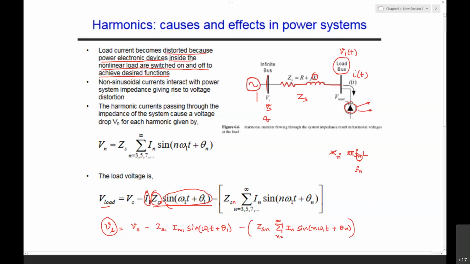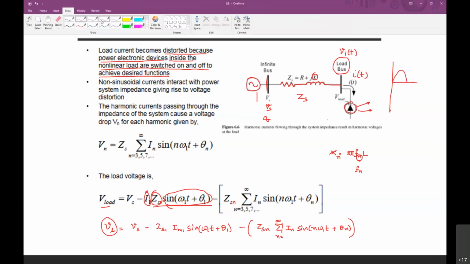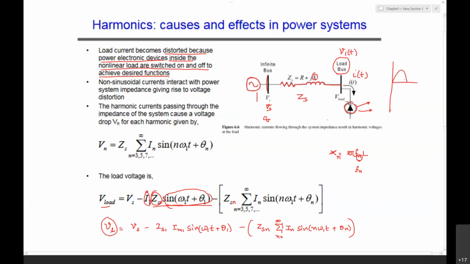Now when you observe the VL voltage, I'm just making out a signal. How does this VL look? This is about a sinusoidal voltage waveform. Then if you take any kind of harmonic, suppose a third harmonic and a fifth harmonic, then obviously we will be having the voltage maybe like this. Maybe I have not drawn it properly.